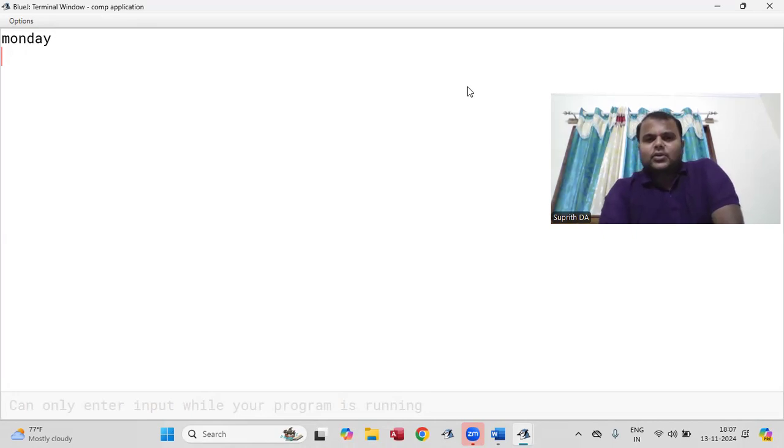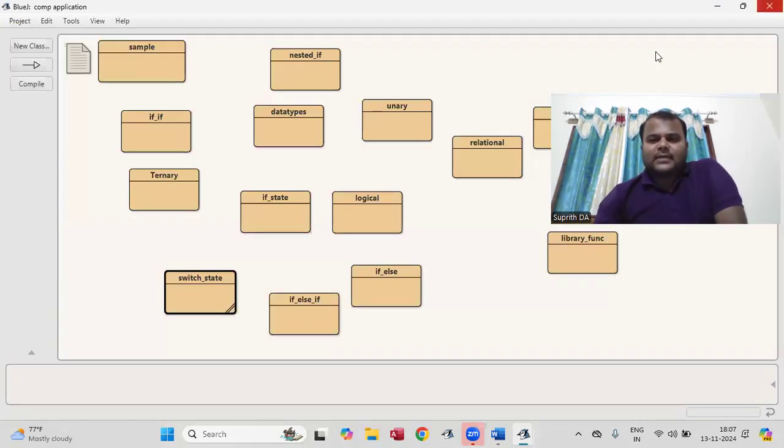Got it? So these are all the topics I have explained today: if-else, else-if, and what is the other one? Nested if and switch statement. Correct.